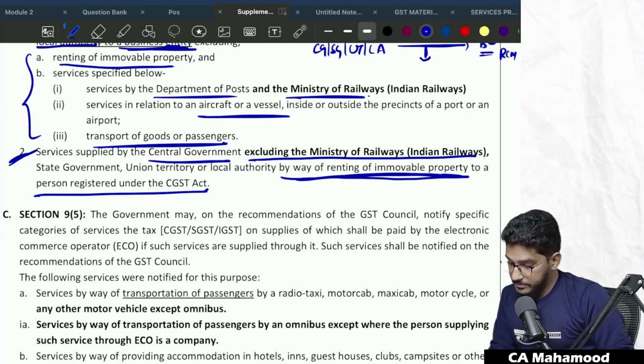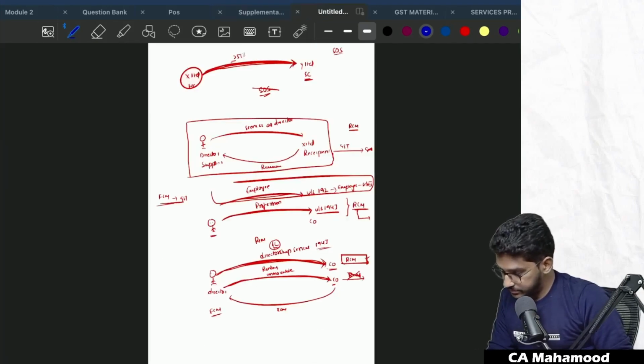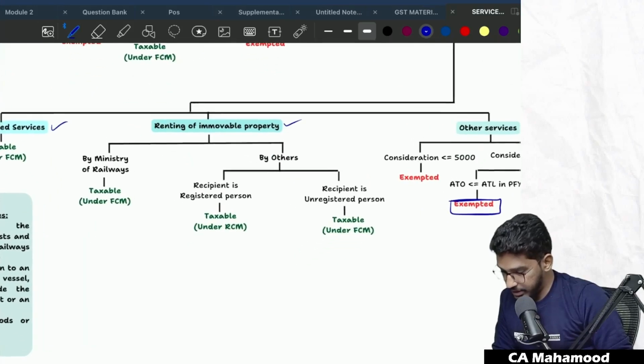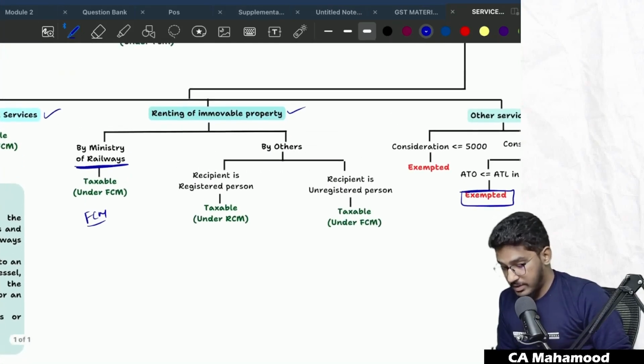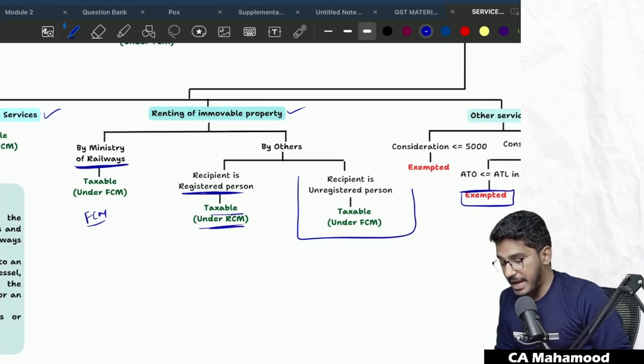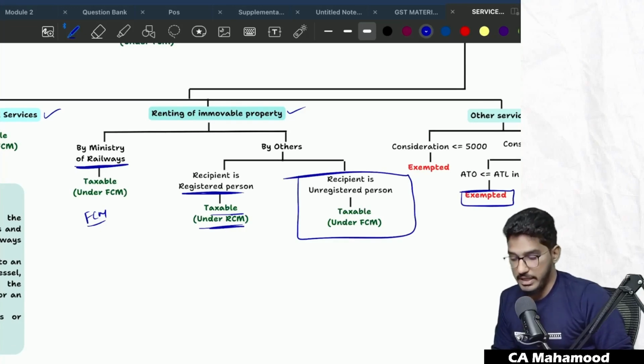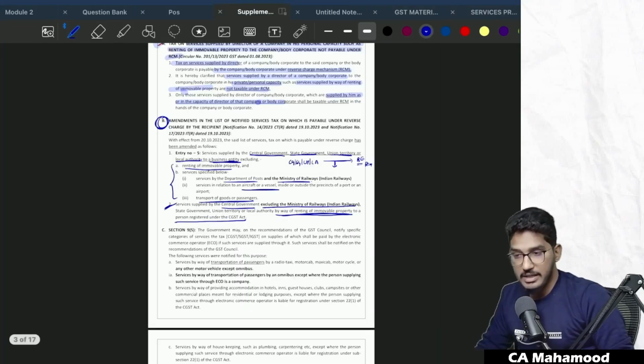So what they are telling? So if you have a look at this chart once again, services by renting of immovable property by other than Ministry of Railways. So Ministry of Railways always falls under forward charge mechanism. And by others, if the recipient is registered, then they are taxable under reverse charge mechanism. In the balance cases, they will be taxable under forward charge mechanism. Able to understand everybody? Clear and comfortable till here?